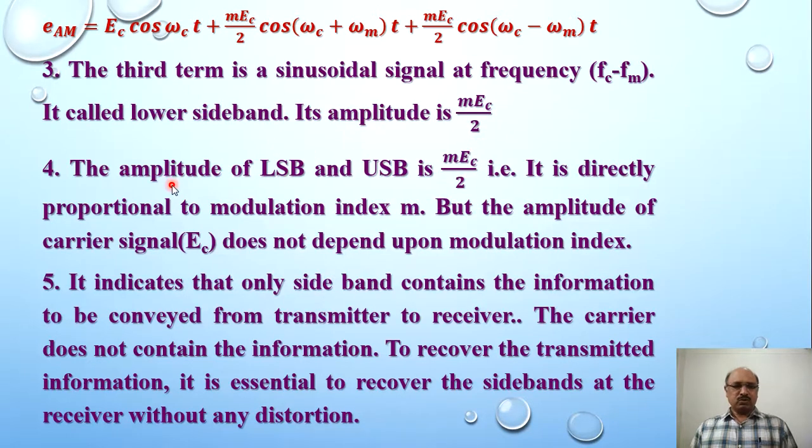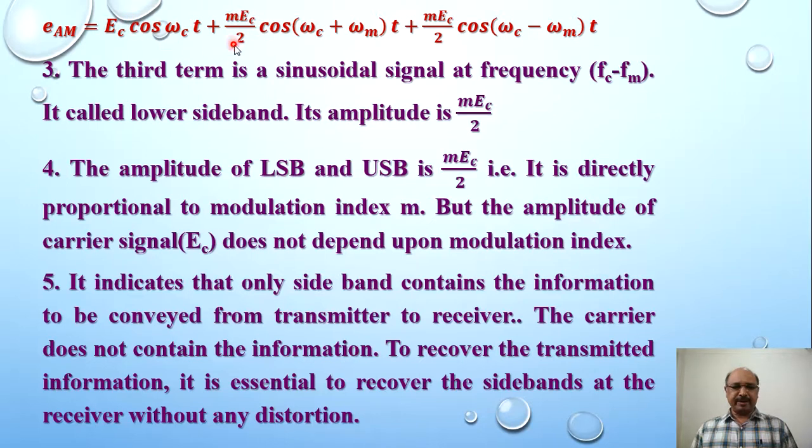Now the amplitude of LSB and USB is MEC divided by 2, the same amplitude. It is directly proportional to the modulation index. But the amplitude of the carrier signal EC does not depend upon the modulation index.